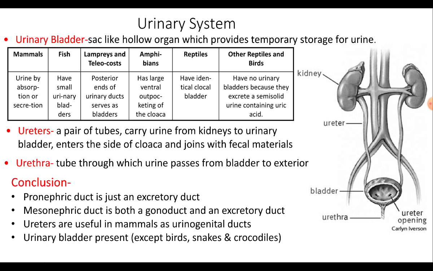Many reptiles also possess a urinary bladder like that of the amphibians, and it is an outgrowth from the ventral wall of the cloaca. It is lacking in crocodiles and snakes and some lizards. Birds do not possess the urinary bladder except in the ostrich.